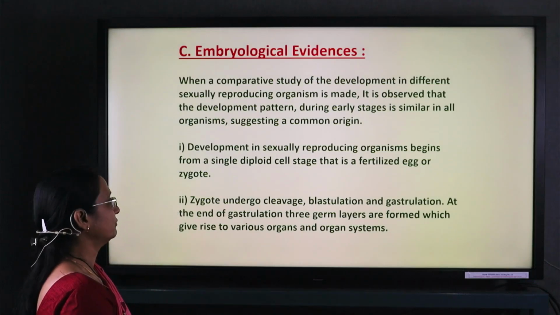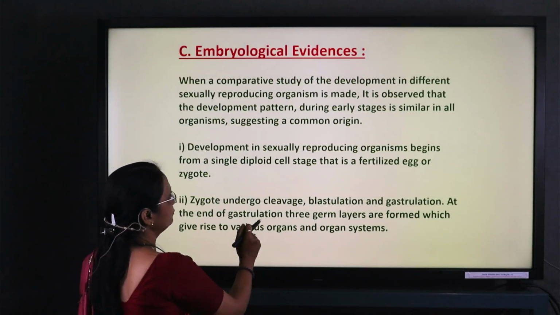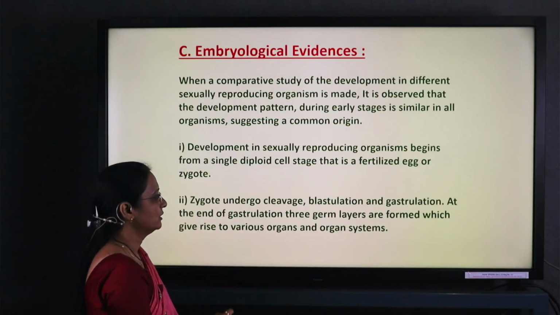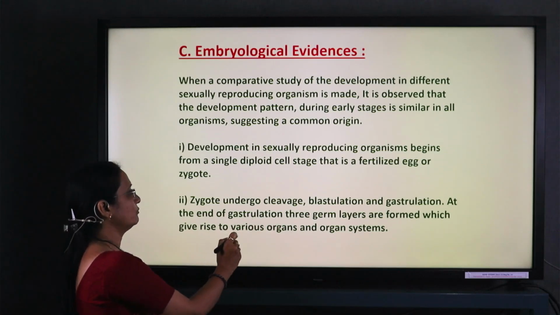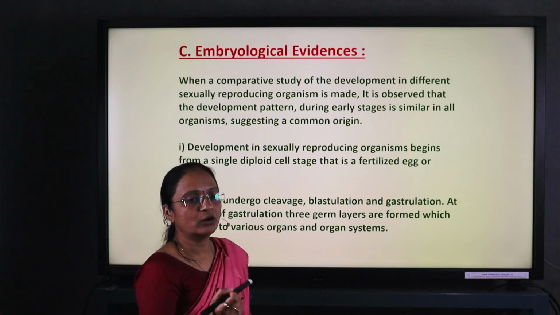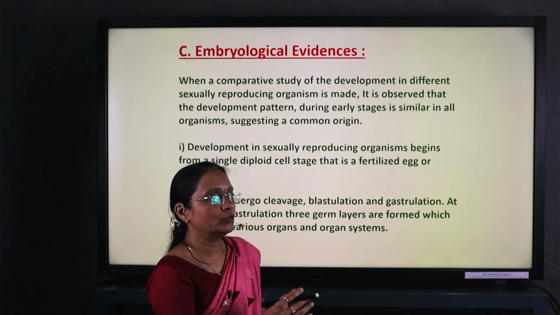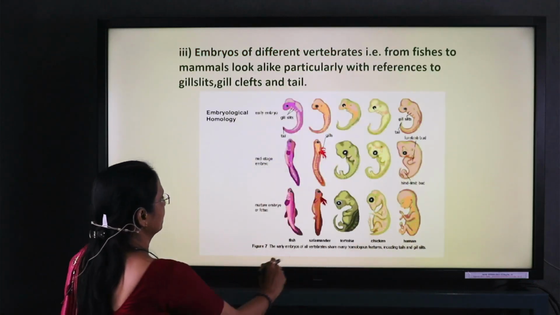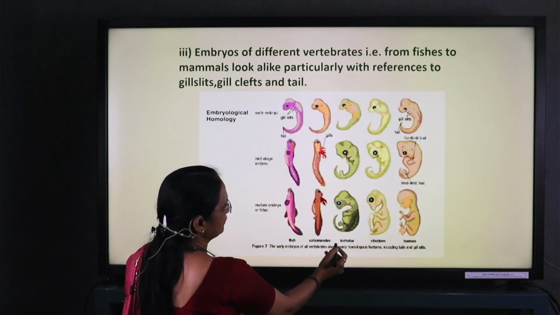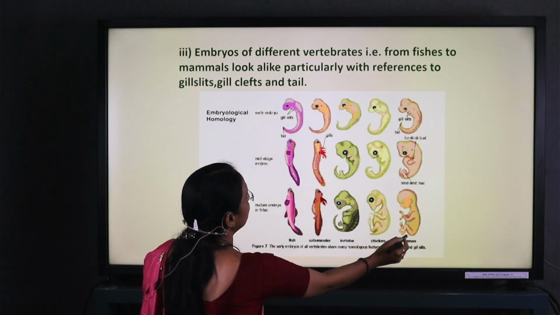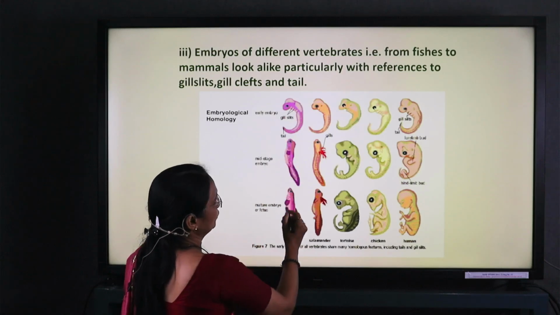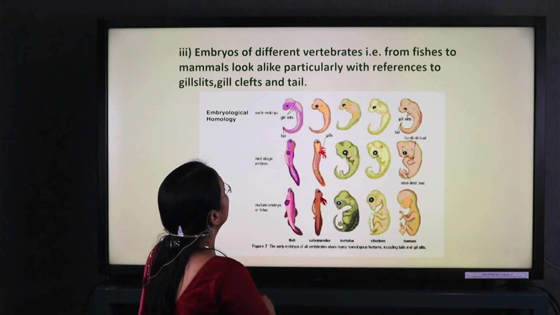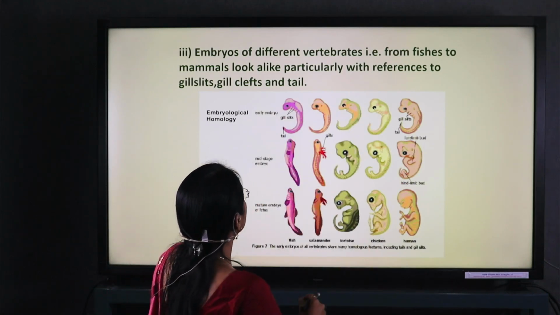After fertilization, the zygote is formed, which leads to cleavage, blastulation and gastrulation, where three different germ layers are formed, and then organs and organ systems are formed. This development is similar in almost all organisms. Here, fishes, salamander, tortoise, chicken, and lastly the human show very similar embryonic development from the zygote.